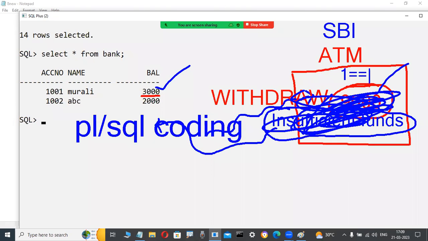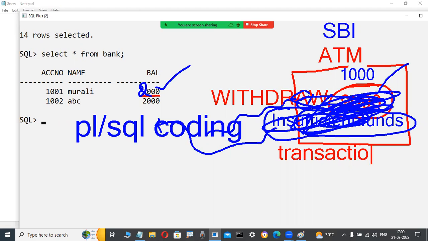Now whenever I try to withdraw 1,000 rupees, not a problem, it is working. Withdrawing 1,000 rupees from the bank, where 3,000 rupees are there, the user entered amount is less than the available balance. That's why there is no problem. The remaining balance is automatically updated to 2,000 rupees, and it will display the message: your transaction is successful.